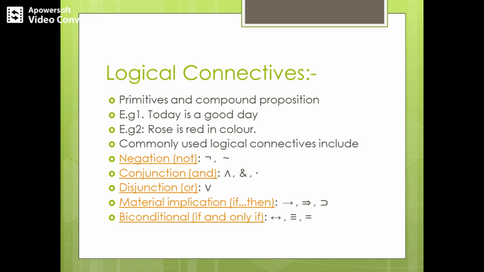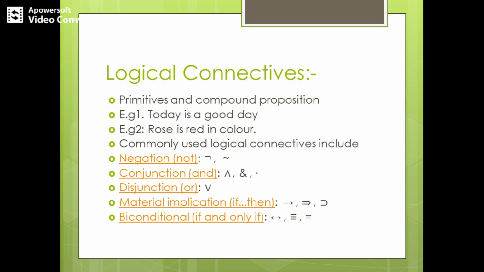The third logical connective is disjunction, or "or," and its symbol is the V symbol. The fourth logical connective is material implication, which means "implies." If this is the reason, then this is the cause. It's like that, with words or phrases like "if" and "then." The last logical connective is the biconditional.